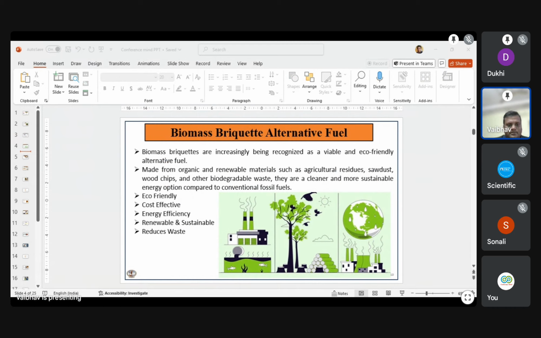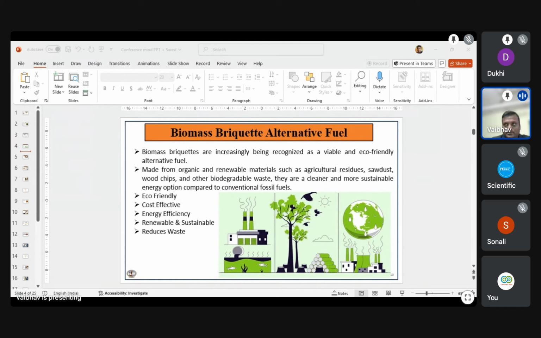So this is biomass briquette, which we can use as an alternative fuel. That topic, madam, is very important for the agriculture product. My research is going on in the Maharashtra and Vidarbha region, where the agriculture market covers mostly 60%.